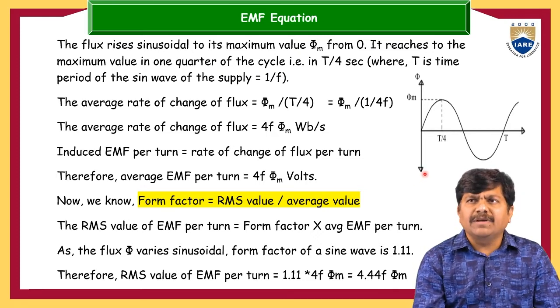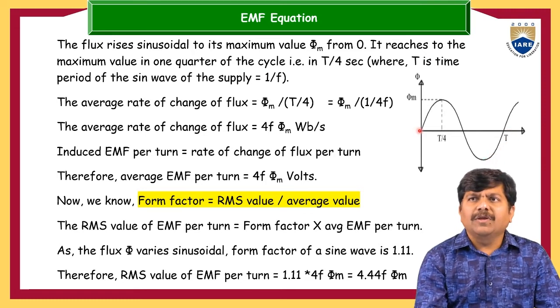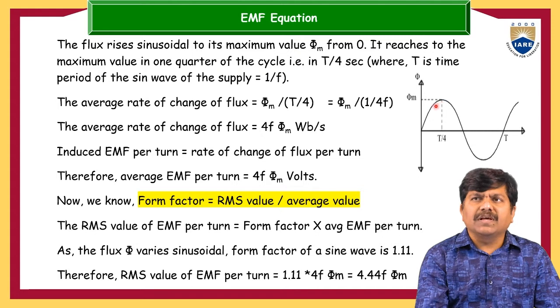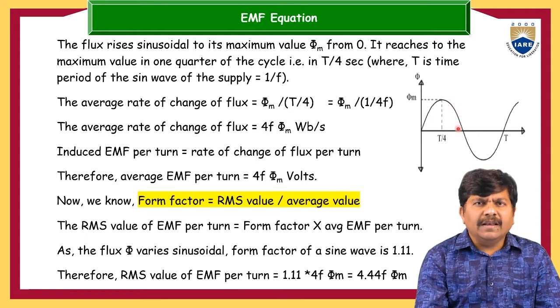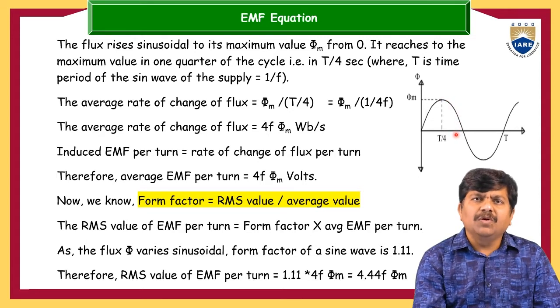If the frequency remains constant, then the reciprocal of the frequency is the time period. The time period is from here to here, that is the time period T. In one quarter, it reaches the maximum flux, so within 0 to T/4 it goes to the maximum. Then in the next T/4 it comes to 0. Then in the next T/4 it is negatively maximum. Again in the next T/4 it comes back to 0.